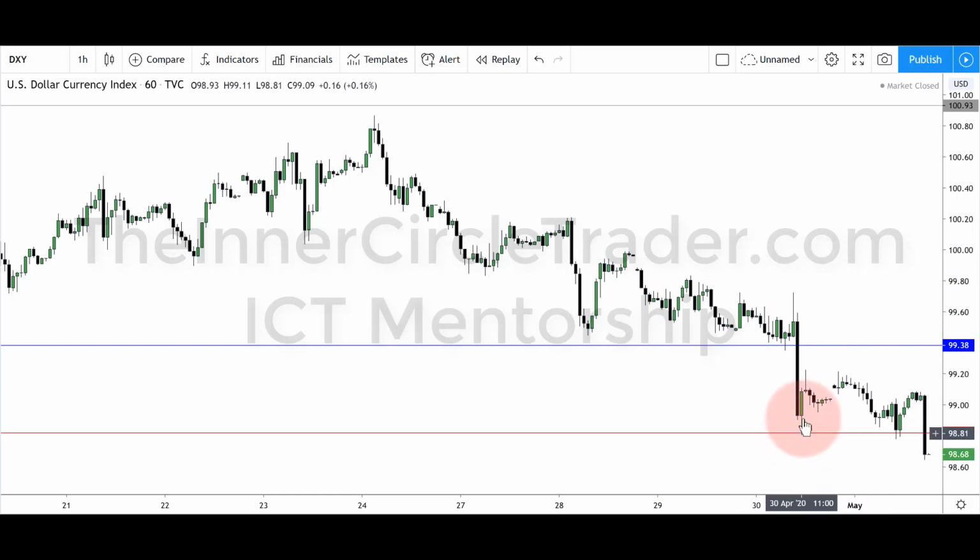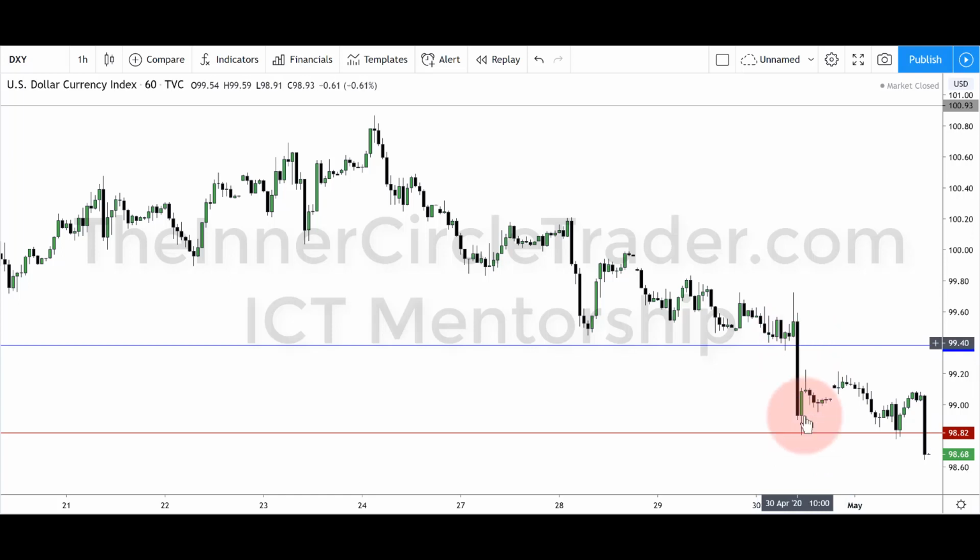Now notice on this candle here, we dropped down into it with a very, very shallow run. The low is 98.81. The level that we had mapped out was 98.82. So it only went down 1 point or 1 pip below the level we were looking for. That is always a shallow run by definition. So what this does is it's kind of like a dead cat bounce. Even if it runs back up, say it was to rebalance here, go back to the bearish order block.